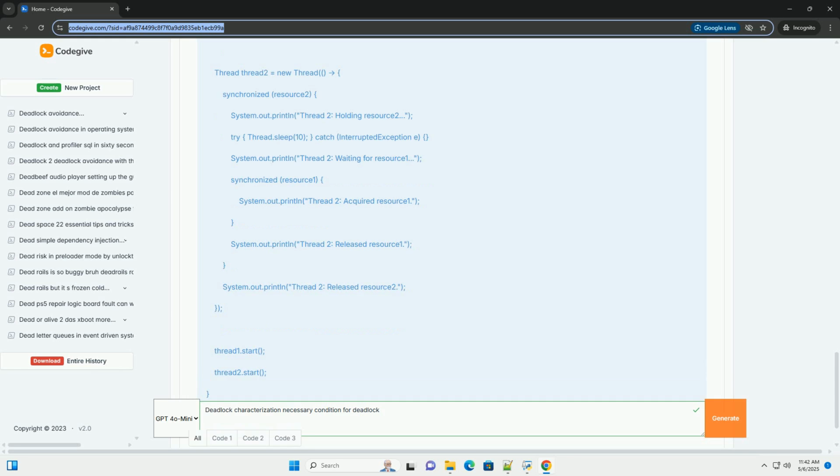Example. Process A holds resource R1 and requests resource R2, held by B. Process B holds resource R2 and requests resource R1, held by A.